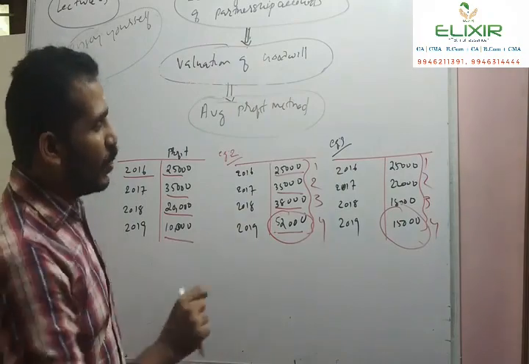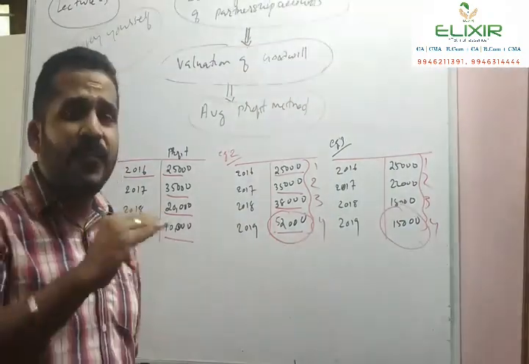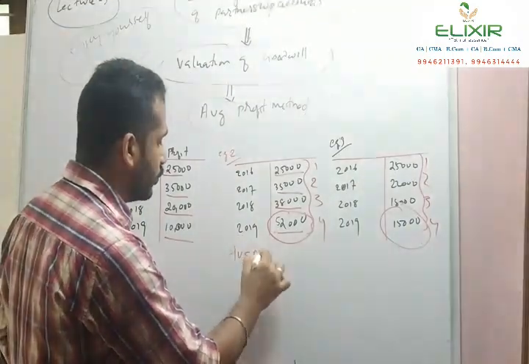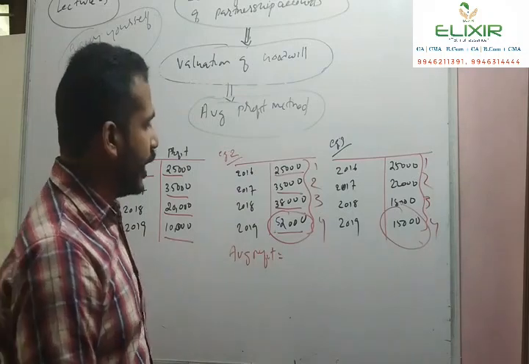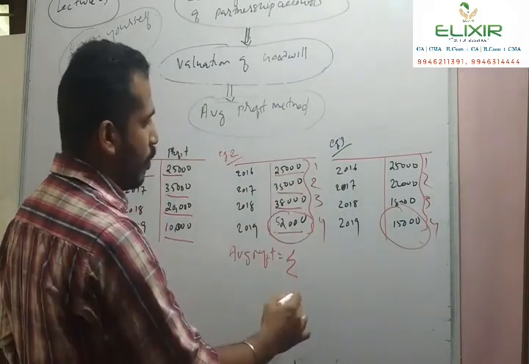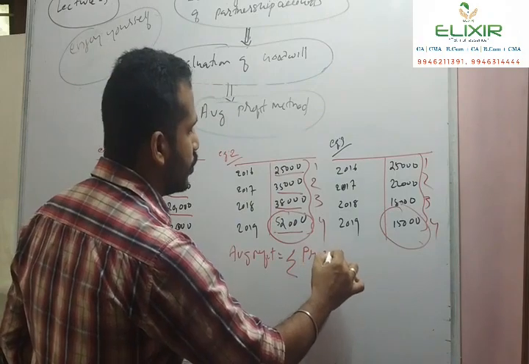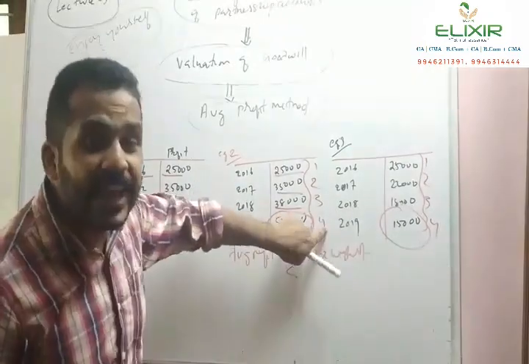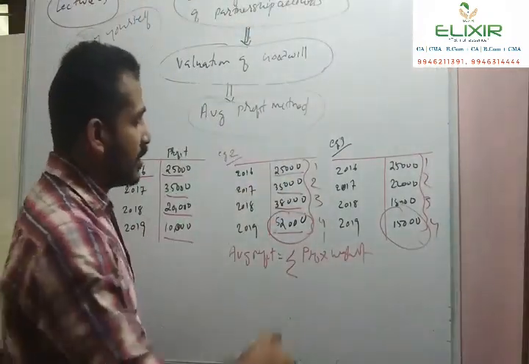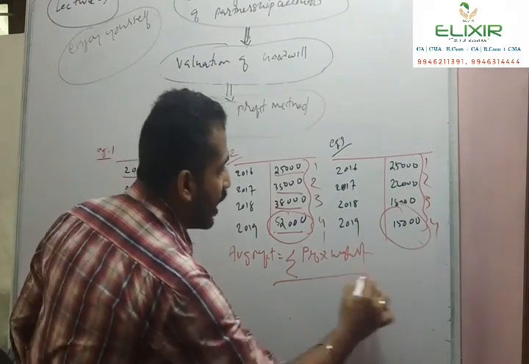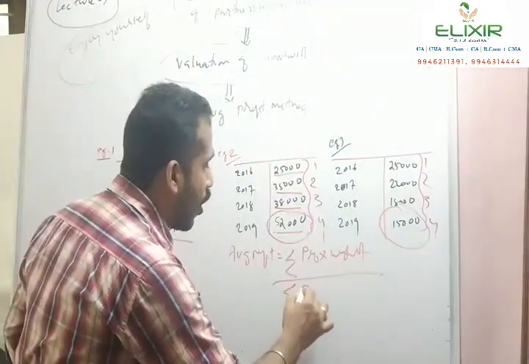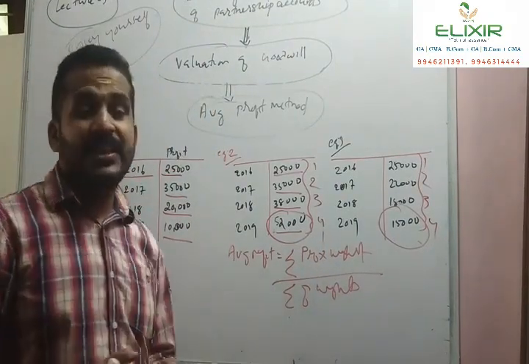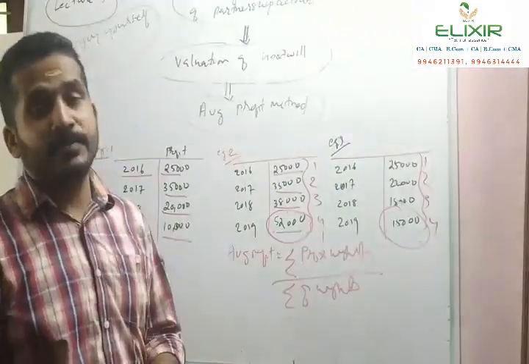In this way we will assign weight. Then what is the average profit? Average profit is equal to the sum of profit into weight. We will multiply the profit with the weight and take the sum, divided by the sum of weights. In this way, we will arrive at the average profit under the weighted average method.